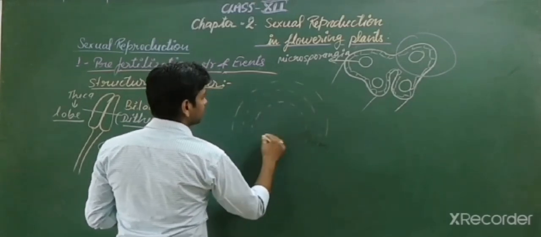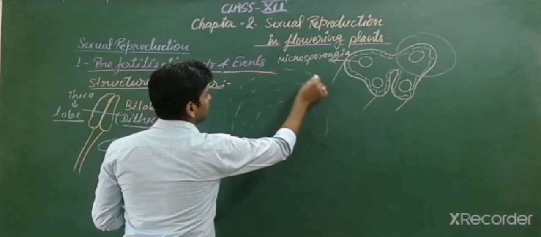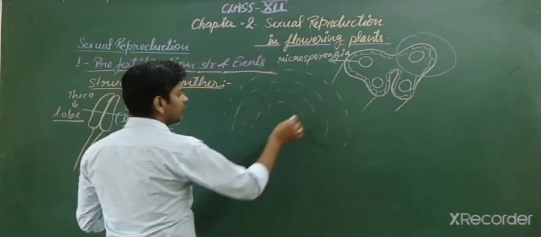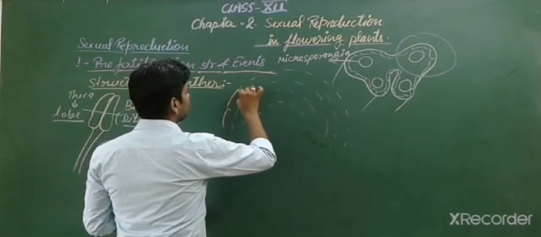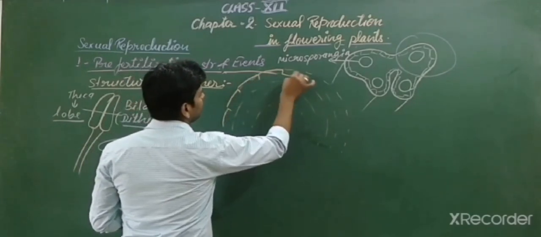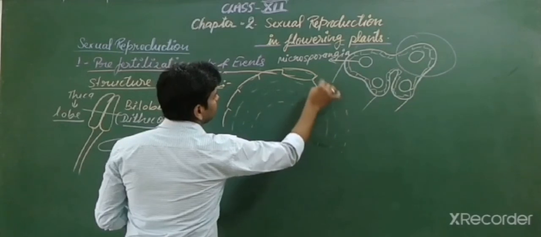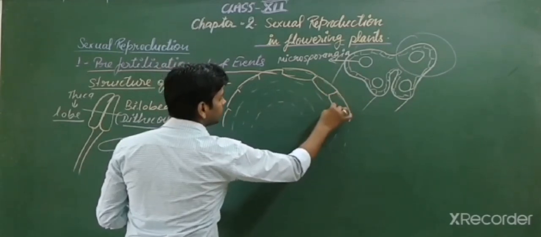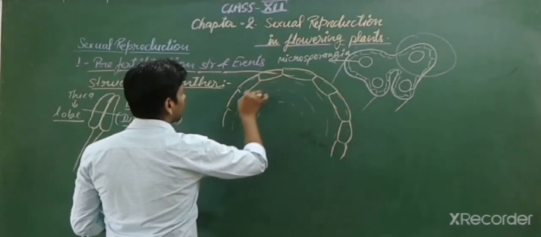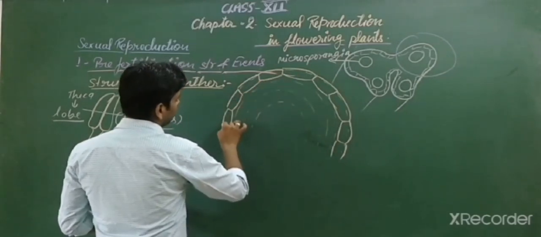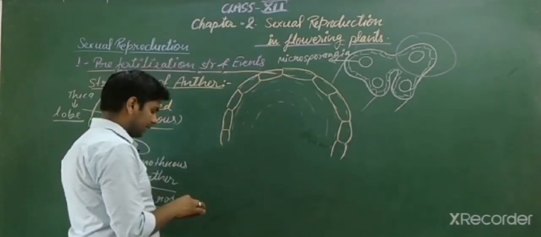If you practice the diagram, it is very important for you, because many diagrams are asked to be drawn in your board exam. That is why you have to draw all the diagrams which are given in NCERT.